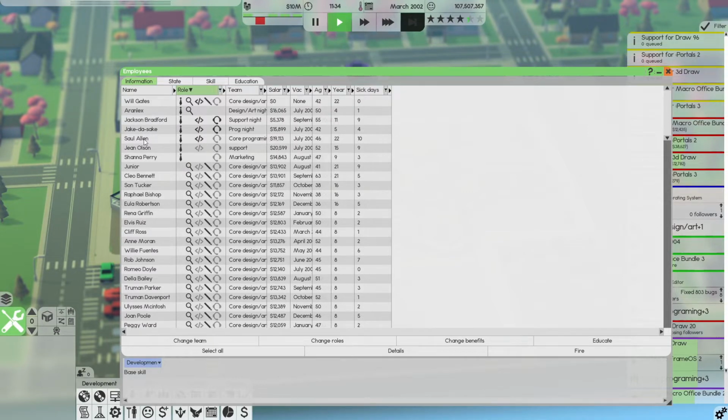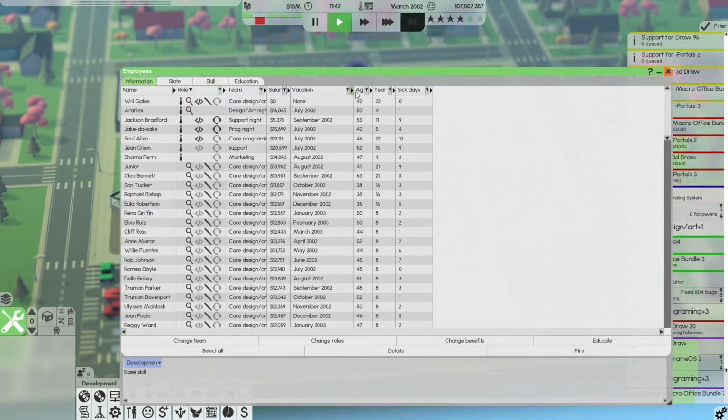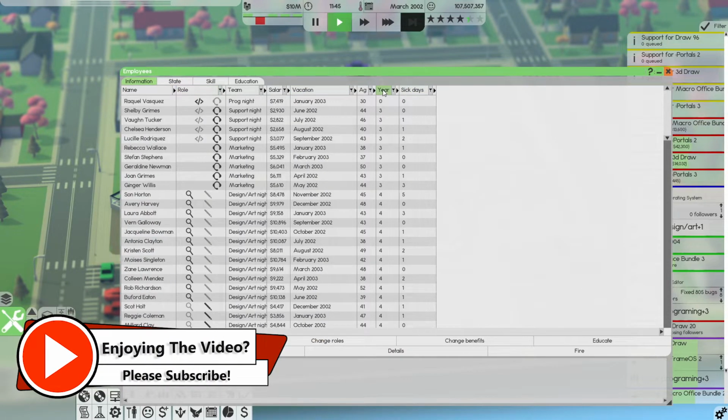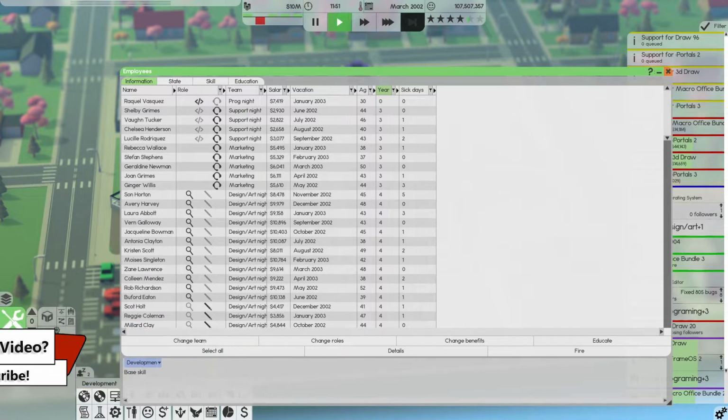I know Jake the Sake is here, Saul Allen, Anrex. Let's see here. When were these people brought in? Now I want to see who's been here the longest. You know what? I'm going to be building some new teams. I'm going to make you the boss of a new team. So I am going to make you a boss, dude. Don't worry, you're going to be in the game, but I'm going to put you in there in a second.